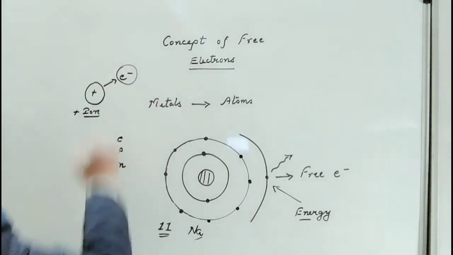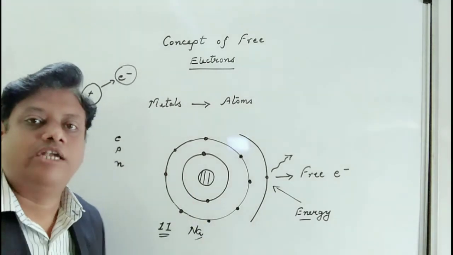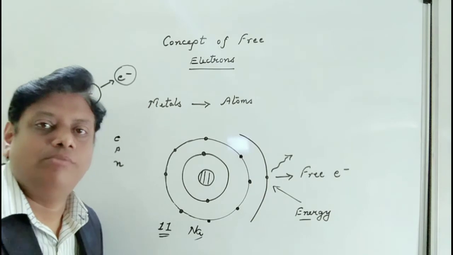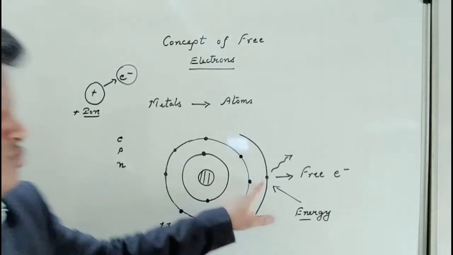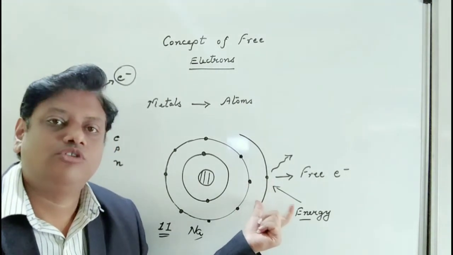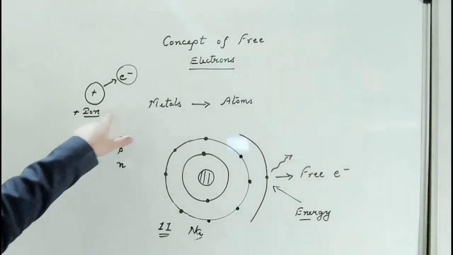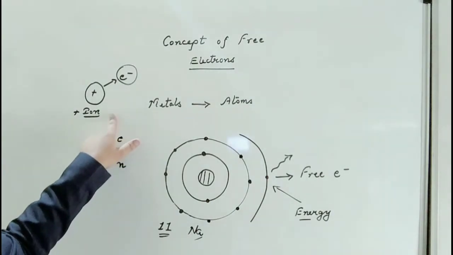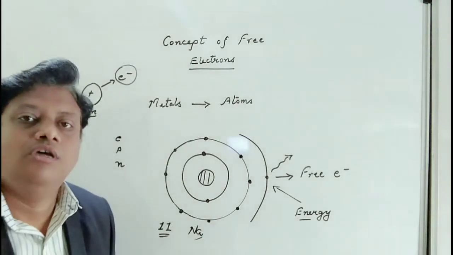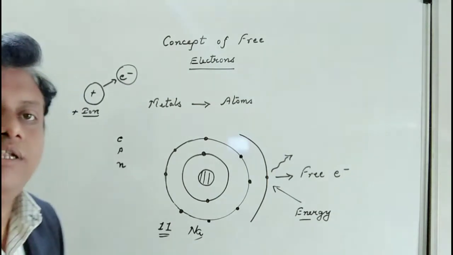Since the electron is negatively charged, there exists a binding force between these two, called Coulombic force. Initially, in the case of free electrons, there was no binding force; it was free to move anywhere. But when it leaves the atom, the atom becomes a positive ion, and since the electron is a negative particle, the Coulombic force does not allow the electron to go to the other atom or to leave the particular metal sheet.